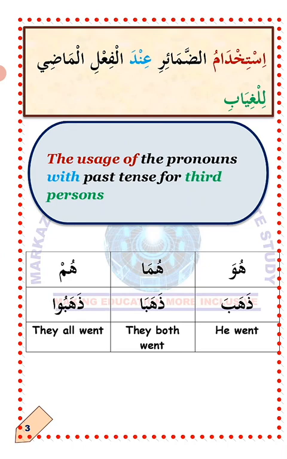So how do we now pluralize the verb dhahaba, making it a plural representing a group of male persons that did something in the past? All you need to do is to attach wawun to the base. The base is dhahaba, so you attach wawun to the last letter. Remember, once wawun is attached, the letter before it must take dhamma, because wawun is the mother of dhamma. Dhahaba will now become dhahabu, which means they all went, or they have gone. You may ask me, the alifun written after wawun, what is it doing there? The alifun is only telling you that the wawun is an extra letter, not part of the verb. La'allaka fahimt? I hope you understand. MashaAllah.